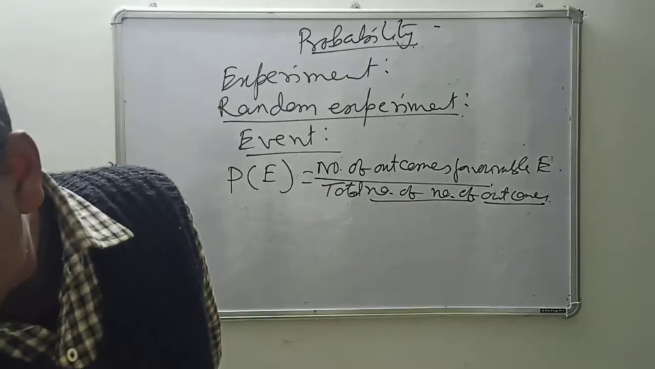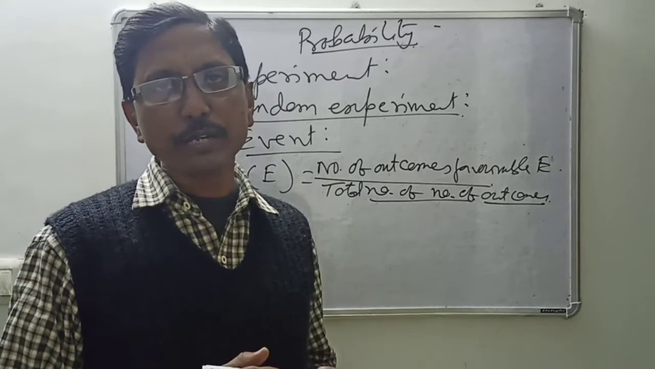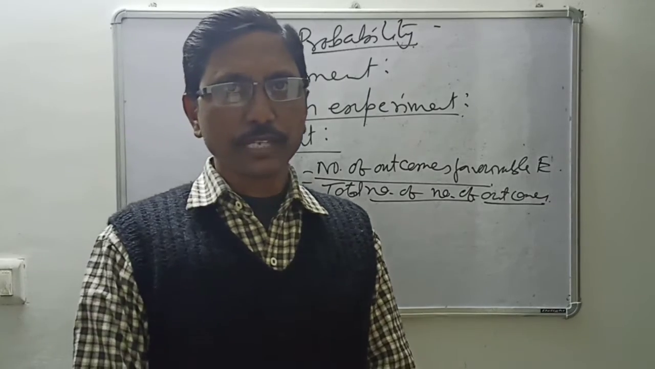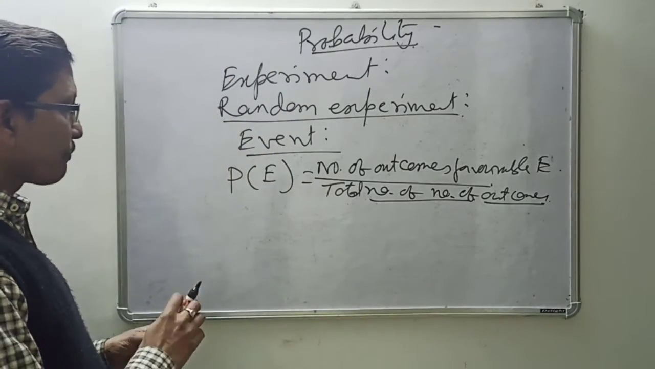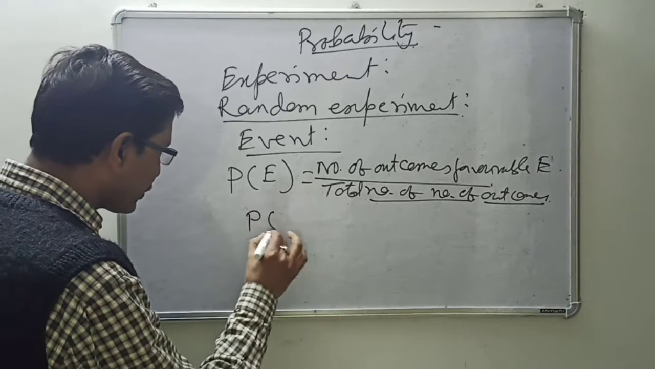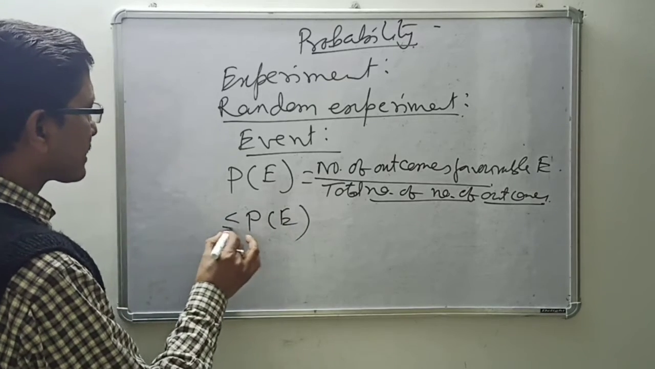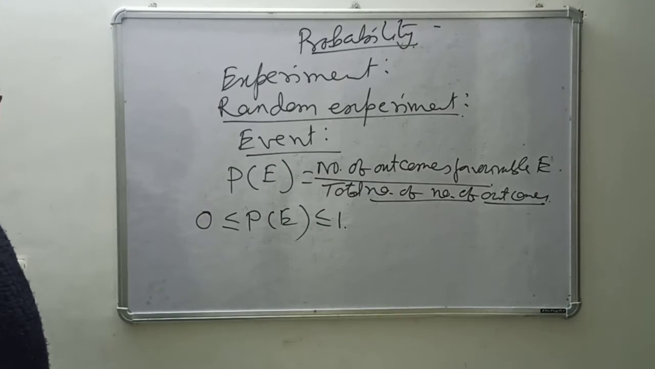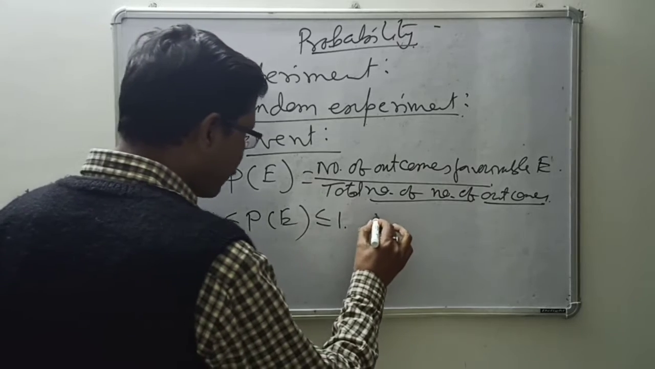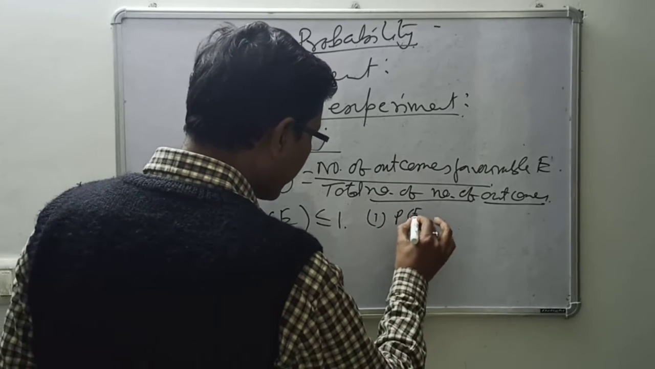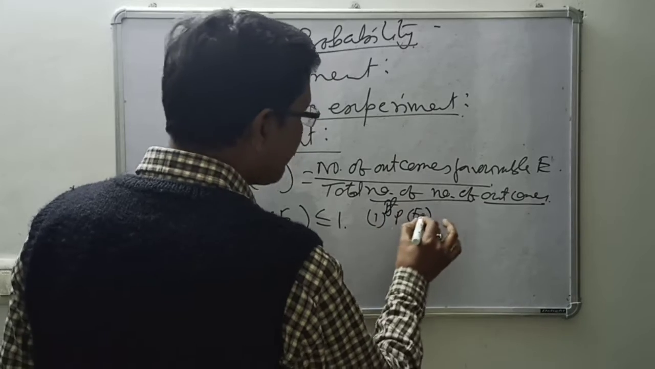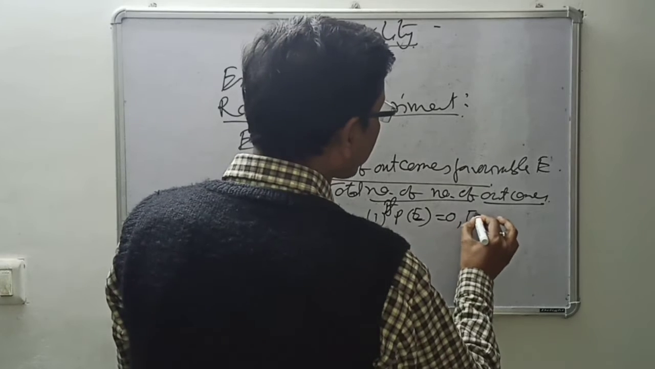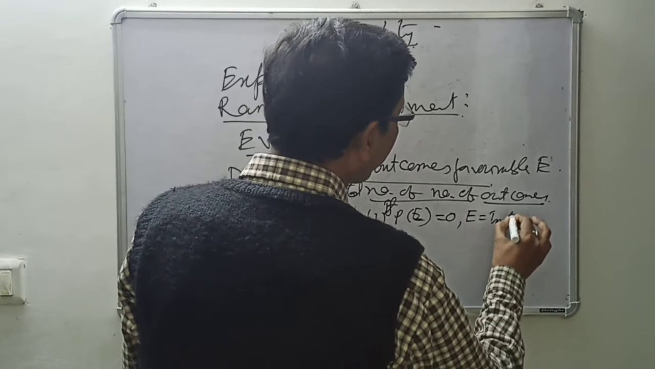So what is the experiment, or the different types of experiments we have? First of all, we have to know all the possible outcomes. In this way, the probability of happening of that event, its value you will see is greater than or equal to 0 and less than or equal to 1. If the probability of any event E is equal to 0, then that is called the impossible event.